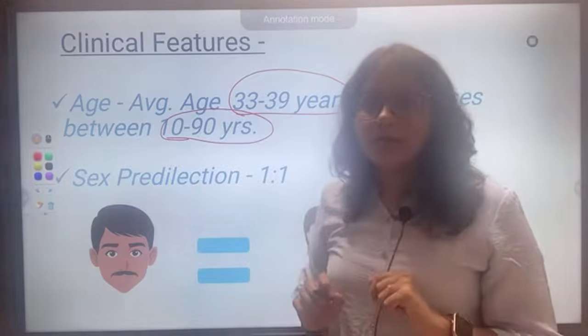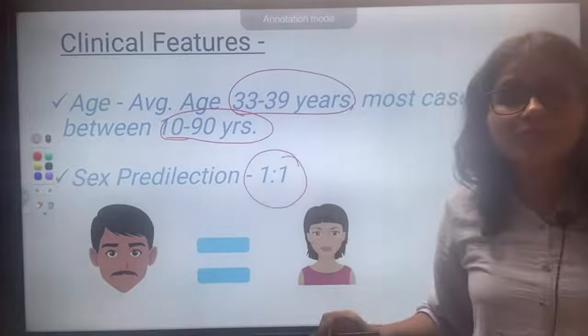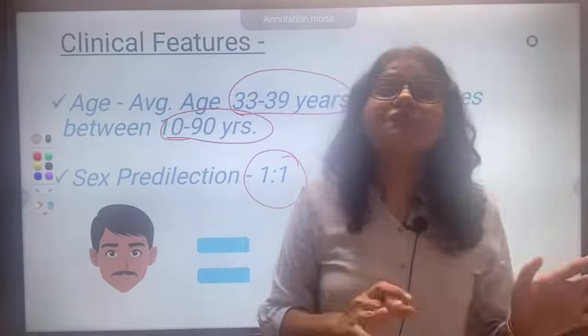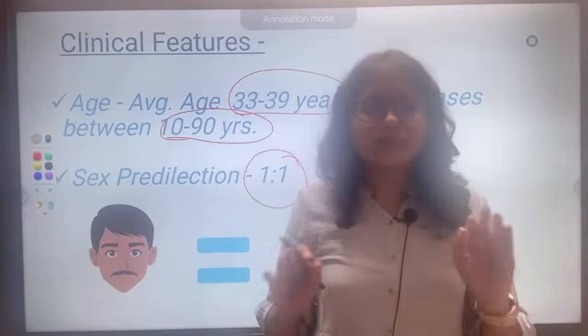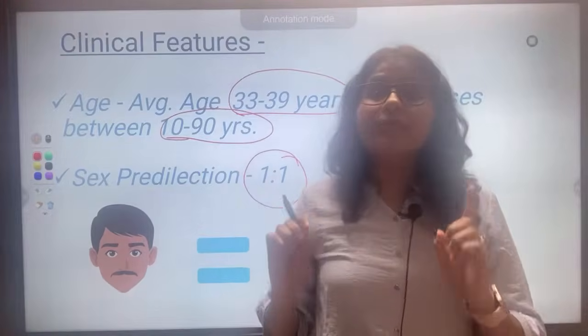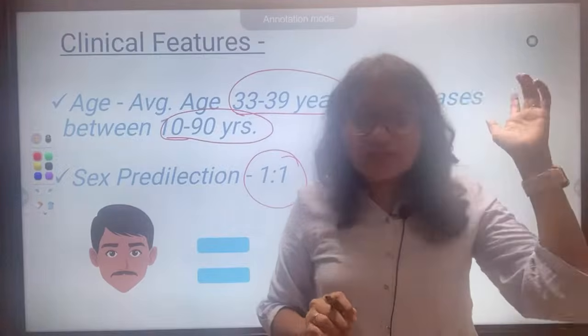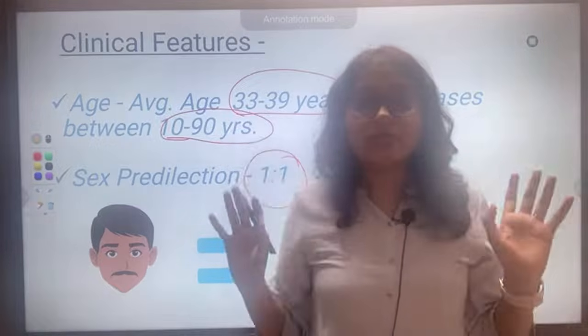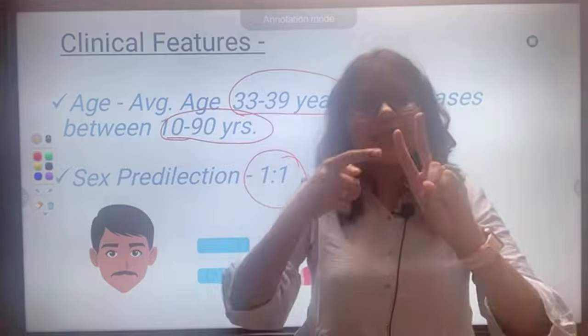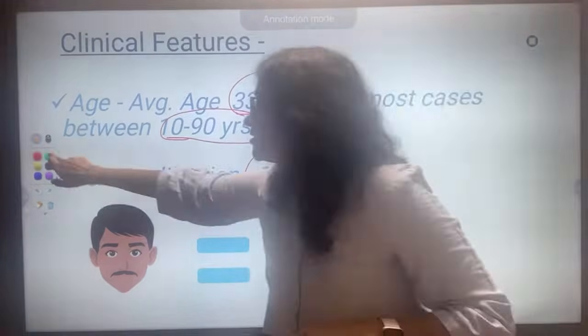Number one. Okay. Number two, how is the sex predilection? Is it common in males? Is it common in females? Almost same. 1:1 is the male to female ratio for ameloblastoma. Right? So age is 10 to 90 years, average 33 to 39 years. Correct? Number one, age. Then male, female, almost equal predilection. Fine. Let's go to the next point.